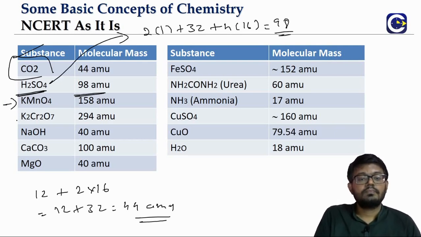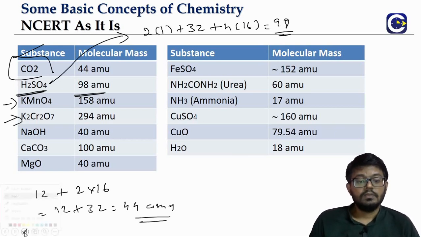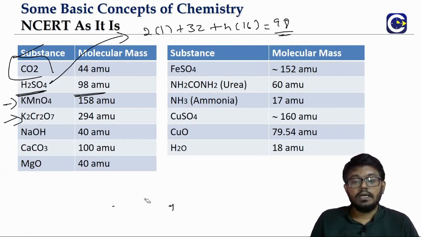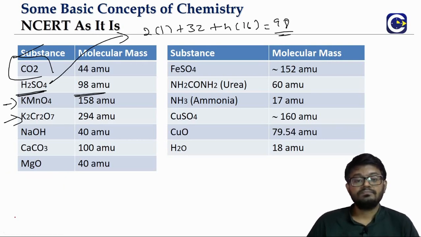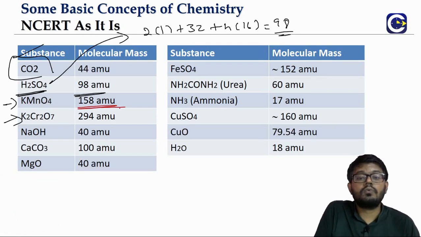KMnO4, potassium permanganate, and K2Cr2O7, potassium dichromate. These two are very common when we go to the redox reaction chapter and all that. We will keep seeing these two compounds very often. KMnO4, what is the molecular mass? 158 AMU.